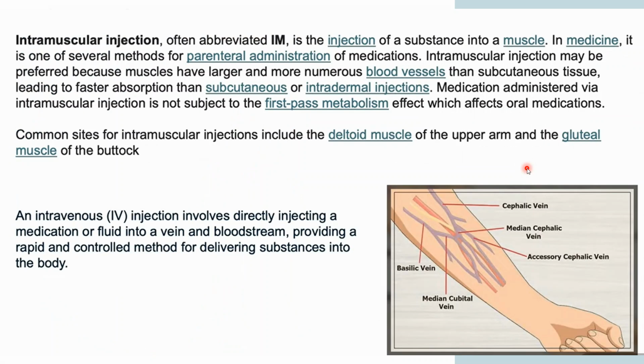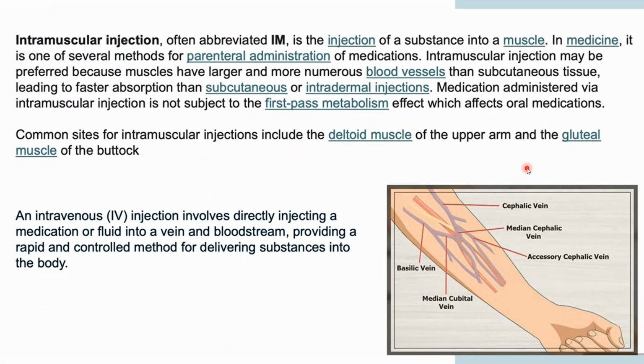Intramuscular injection may be preferred because muscles have larger and more numerous blood vessels than subcutaneous tissue. So under your skin, there are fewer blood vessels available than in your muscles, and that leads to faster absorption than subcutaneous or intradermal injections. So medication administered via intramuscular injection is not subject to the first-pass metabolism effect, which affects oral medication.